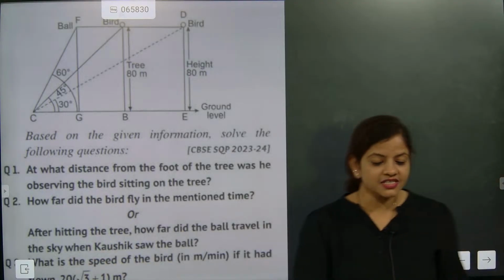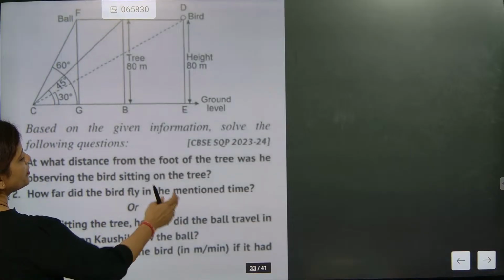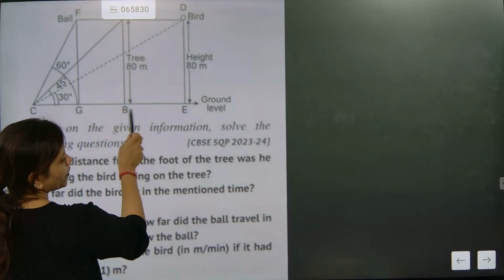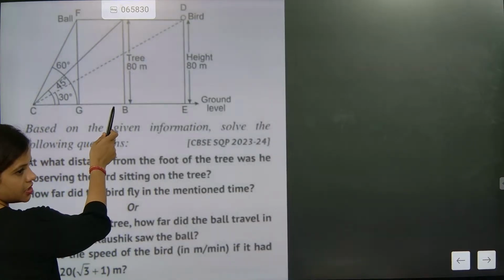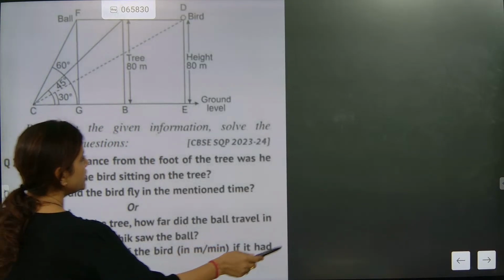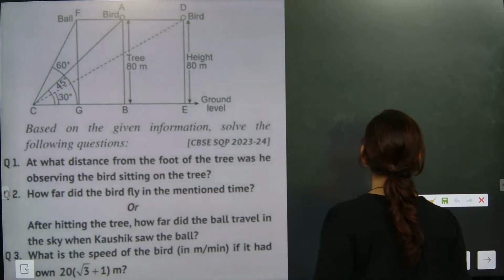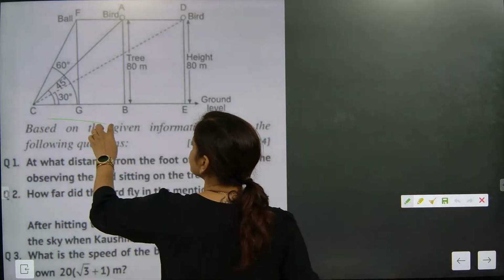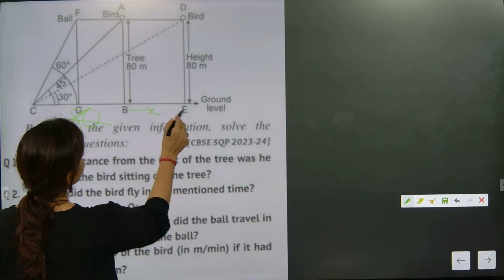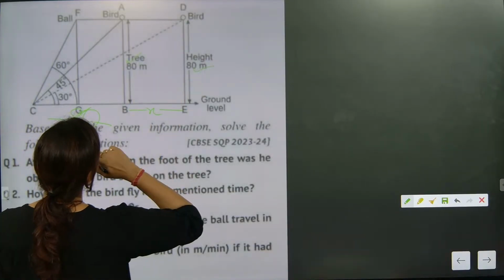80 meter is the distance between the man and the tree. How far did the bird fly in the mentioned time? So this distance you have to find. This is 80 meter. This is coming as how much degree? 30 degree. So 30 degree will be equal to what? Check this one out. This total distance is coming already, we got this as 80. Now this will come as x.